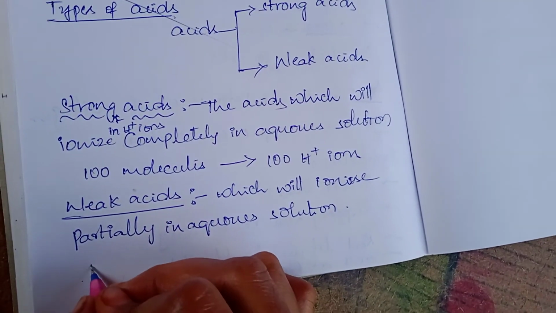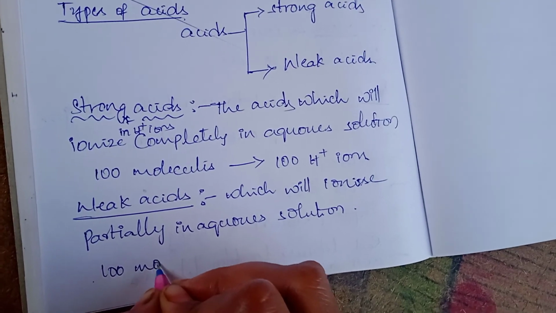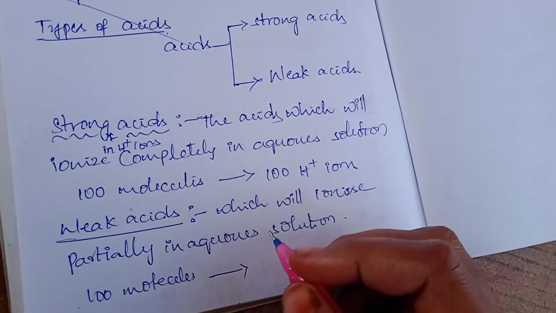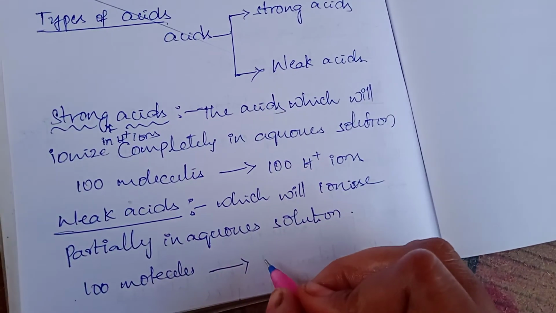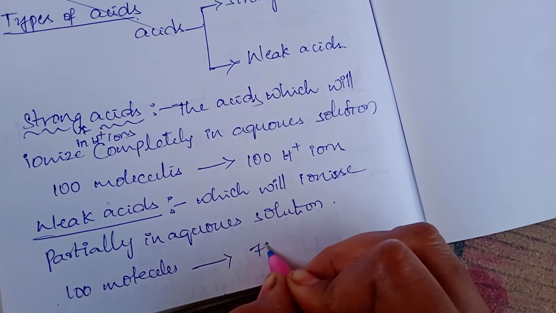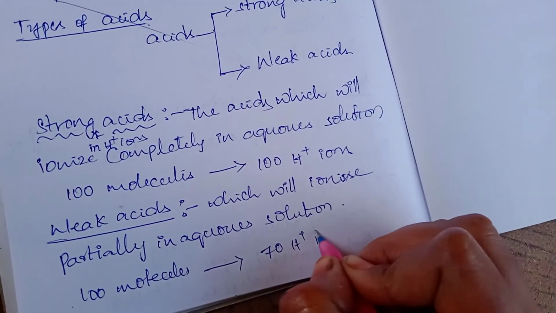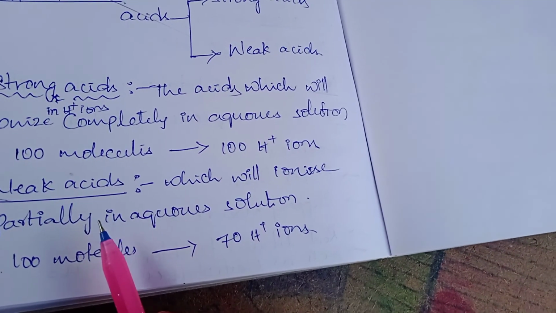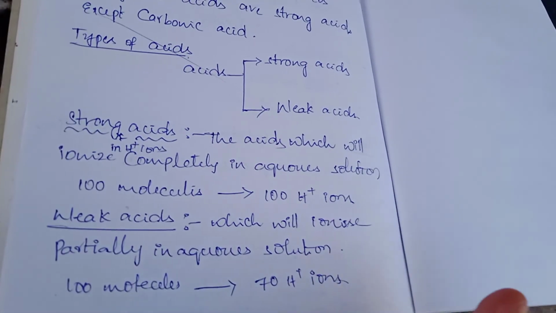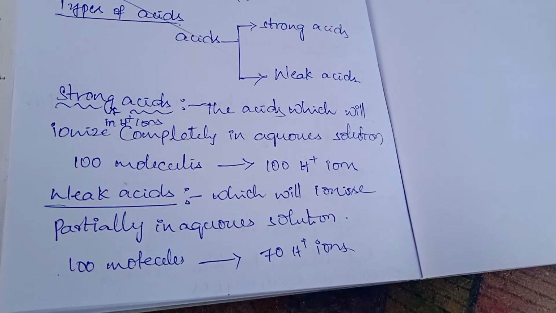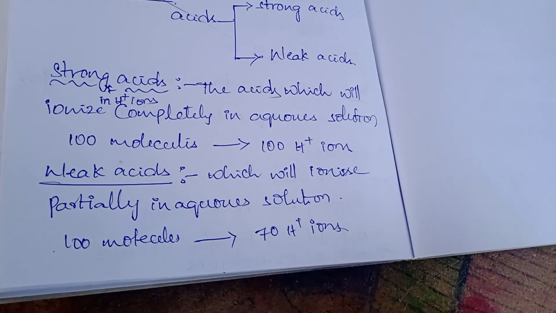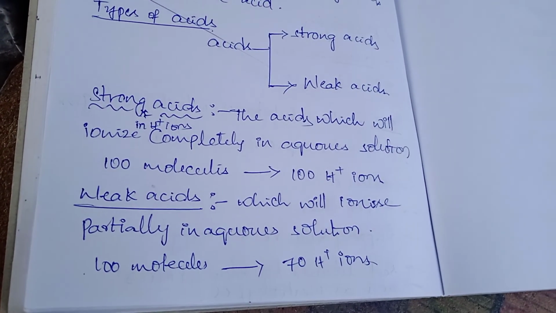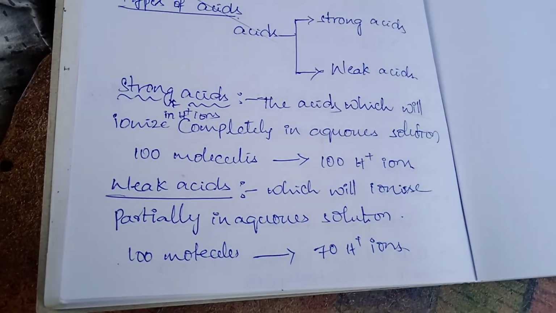That means if you take 100 molecules of acid, it ionizes into only 70 H plus ions. Now I think it is clear what a strong acid and a weak acid are. Strong acids completely ionize into H plus ions, and weak acids ionize partially in aqueous solution.